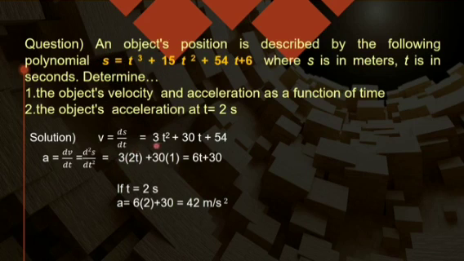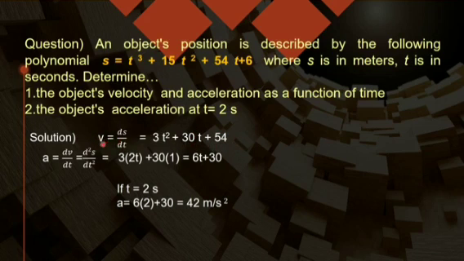So the power 3 will come in multiplication, t power 3 minus 1, it means 2, so 3t square plus 15 as it is. For t square it will be 2 into t power 2 minus 1, which is 1, so 2t. So you will be getting here 30t plus 54. The derivative of t with respect to t is 1, so no need to write 1, and the derivative of a constant is always 0. So the derivative of 6 is 0, so no need to write that. So this much is known to you.